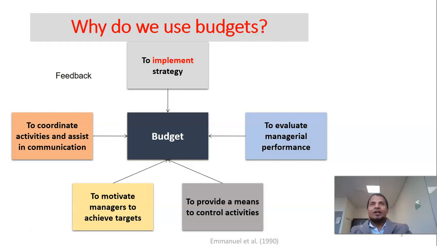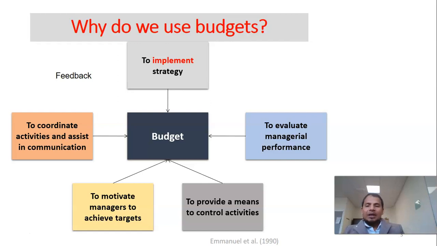The finance manager will say, no, you can't go beyond this because this is the budget. The budget for purchase this year is 25,000 or 20,000. So it's a mechanism of coordination between the departments and divisions.